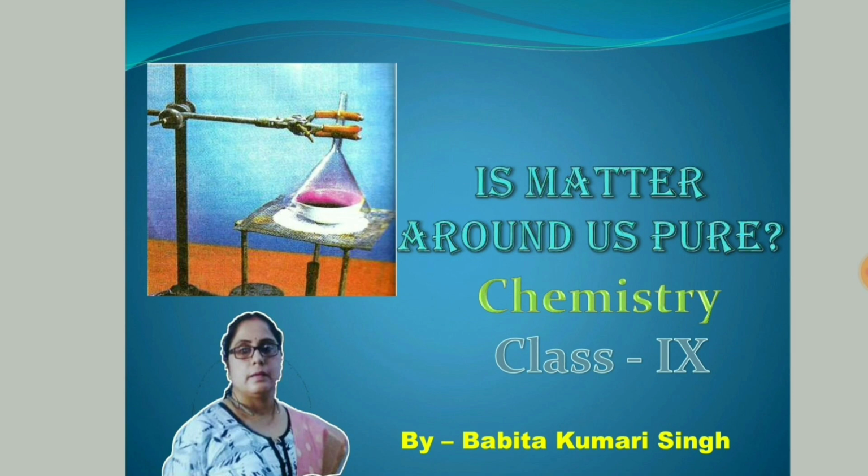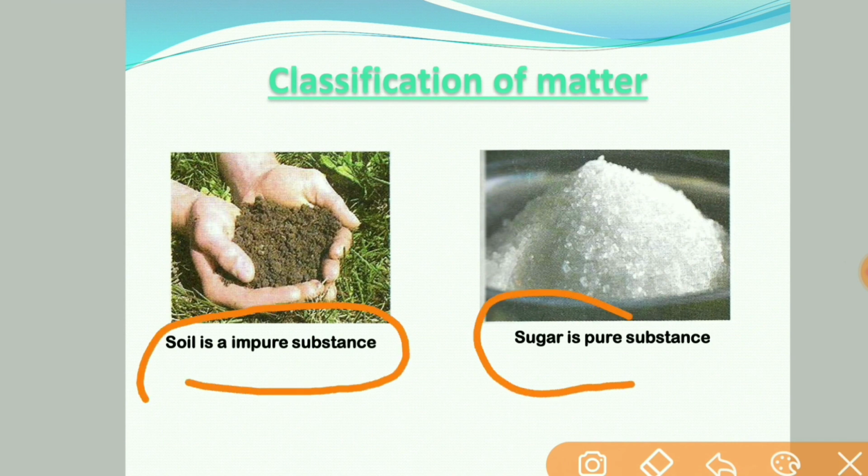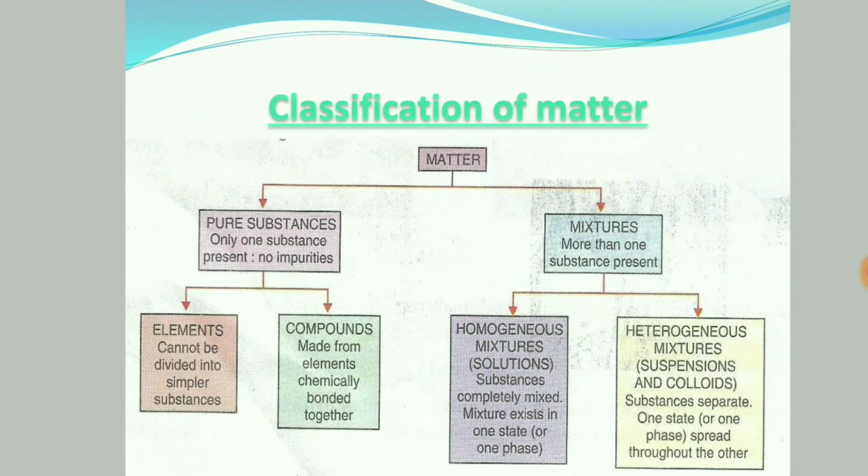As I told you, matter, anything around us having mass and occupying space, is called matter, and this can be categorized into two, that is pure substance and impure substance. Pure substance is further divided into two, that is elements and compounds, and impure substance is called mixture. They are also of two types, homogeneous mixture and heterogeneous mixture.